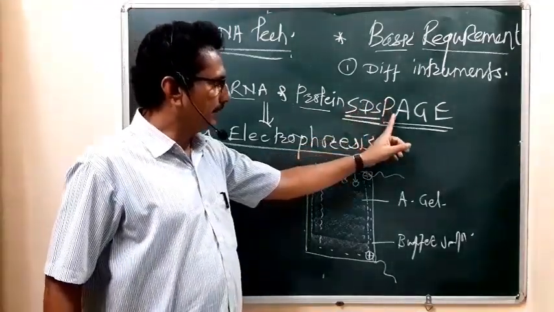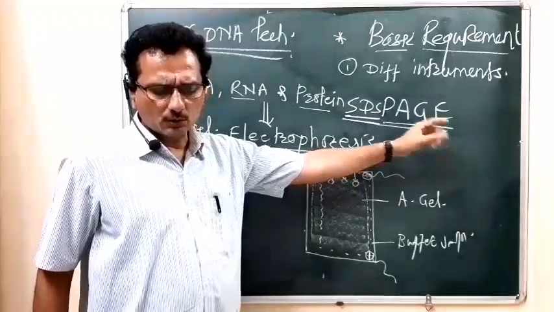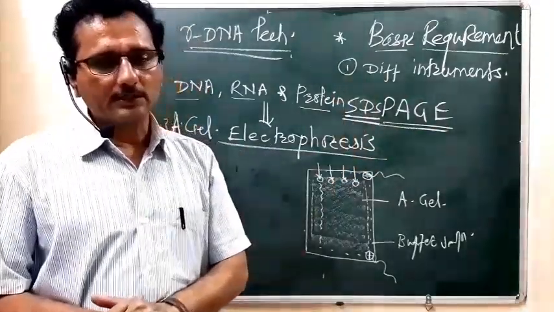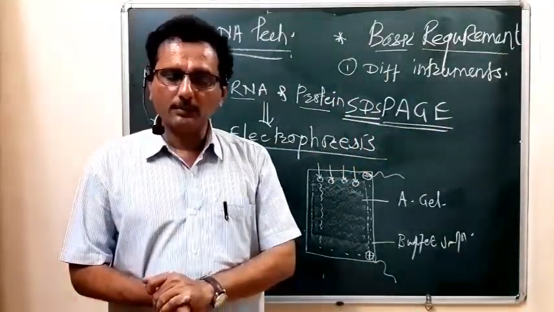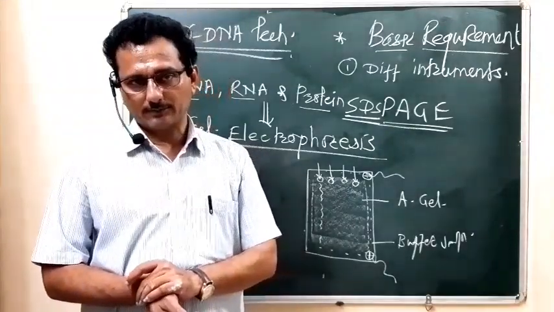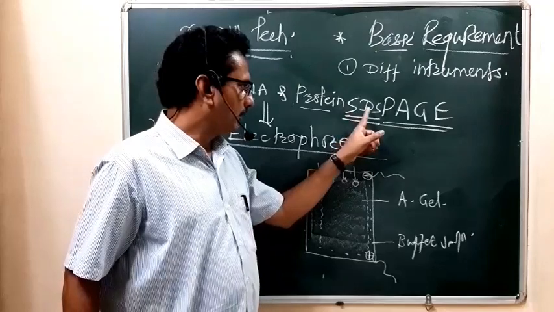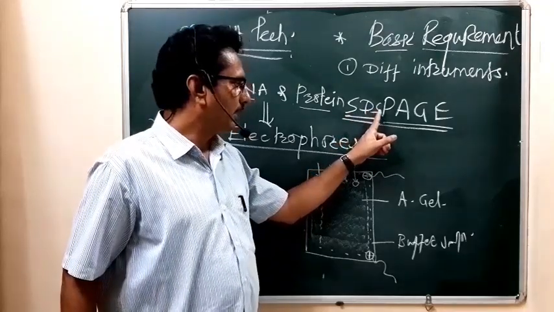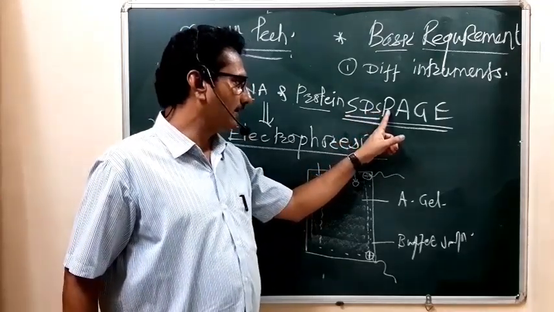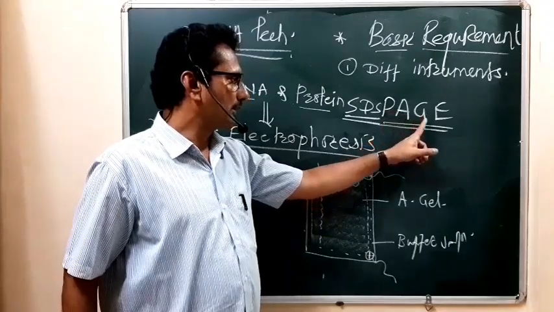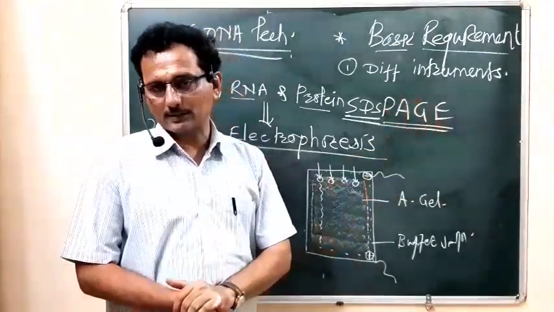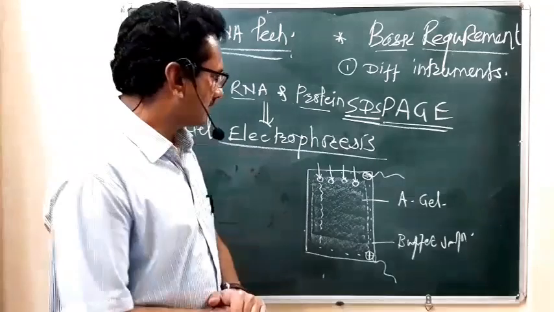SDS PAGE electrophoresis. So what is that SDS? SDS means sodium dodecyl sulfate polyacrylamide gel electrophoresis.